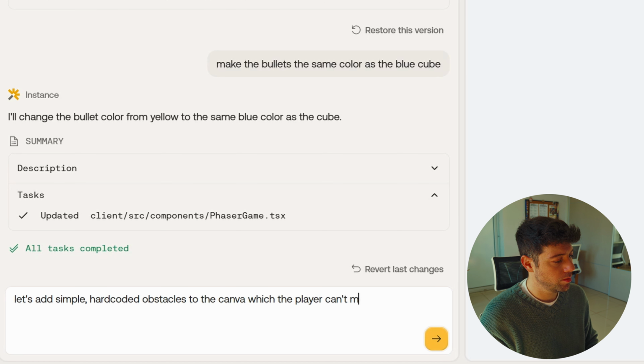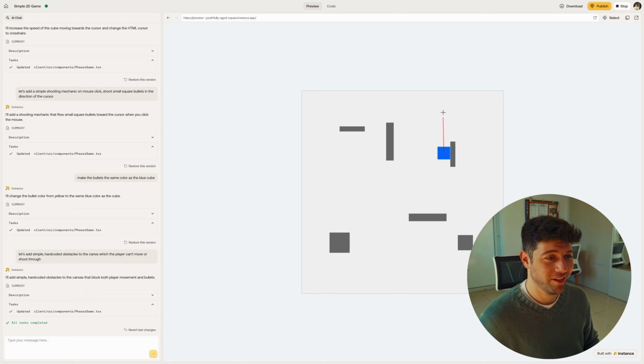Can't move or shoot through. And it's done. Let's see. Yeah, look at these obstacles. All right, I can't go through them. That's good. Now, another thing that I learned over these past few days just testing out AI game creators is